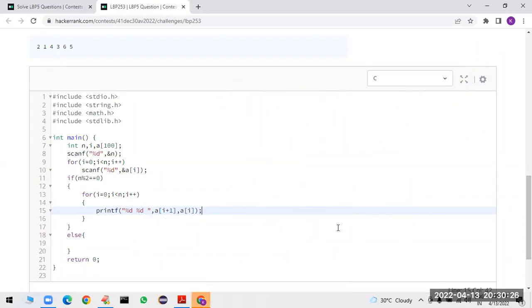Yeah, Rakesh, we can take i plus 2, no problem, no issues. So that will be fine. I am taking i plus 2. Sir, that's all, if it is an even number.